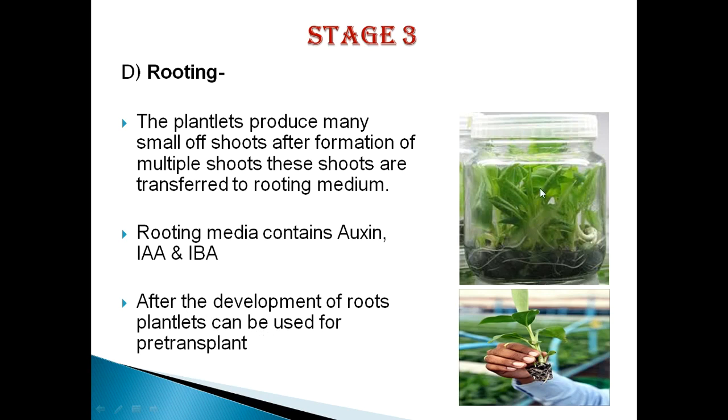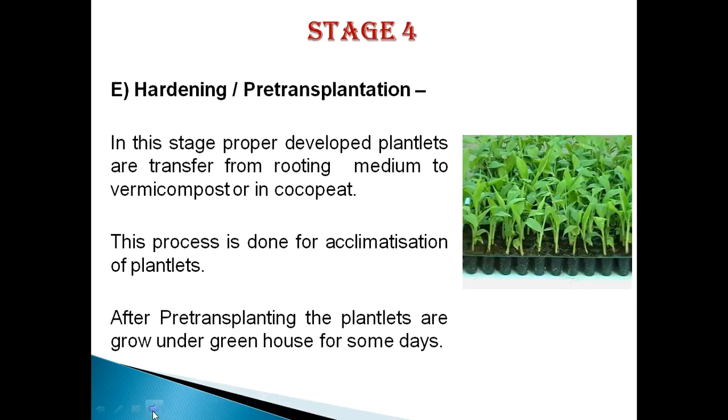So in this photo we can see well-grown shoots and the formed roots at the bottom of the bottle. So in this stage we have to form roots on the developed plant. The major role in the formation of roots is due to the rooting hormones, indole acetic acid and indole butyric acid. So in the next step we have to harden these plants